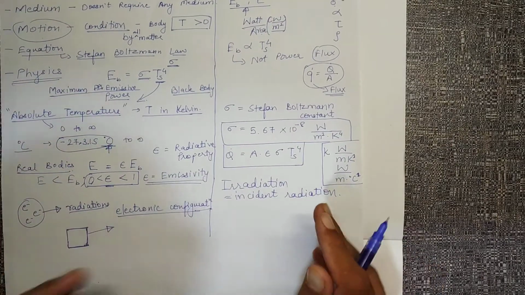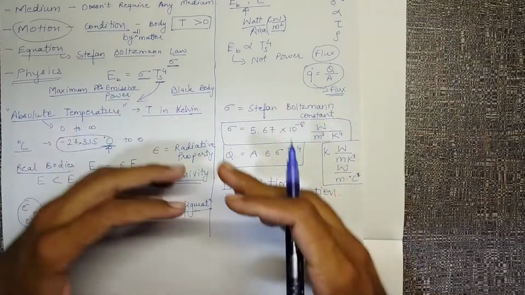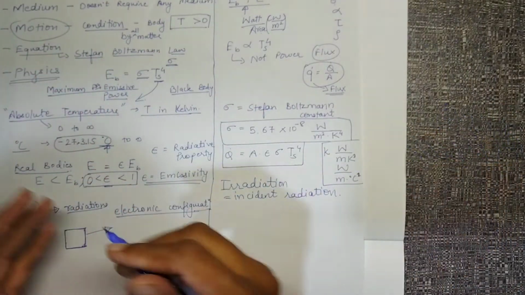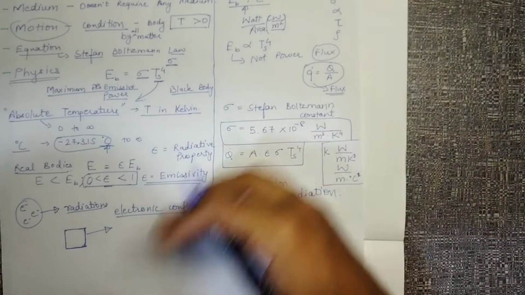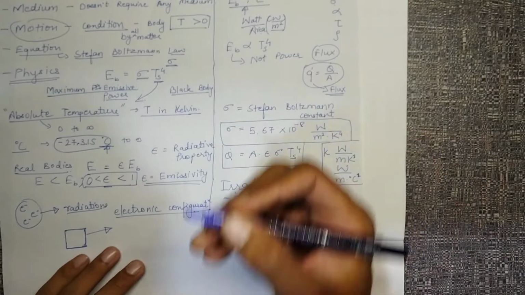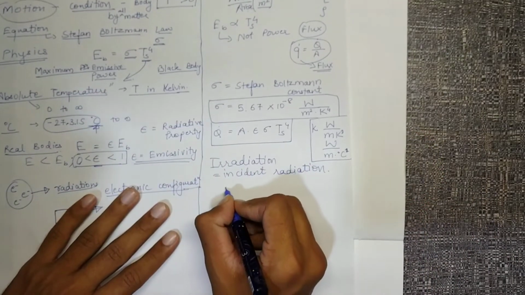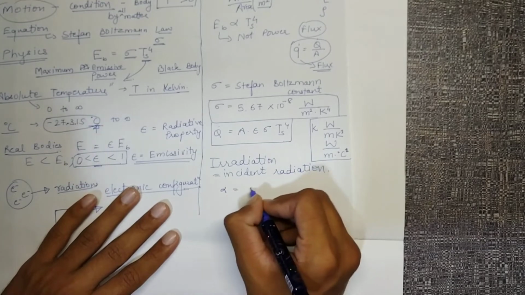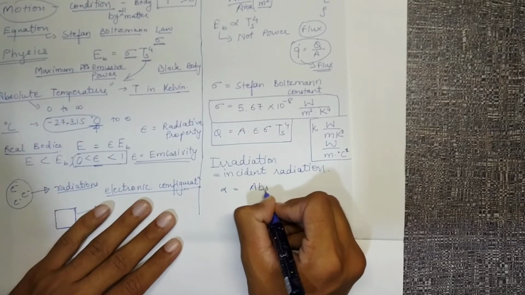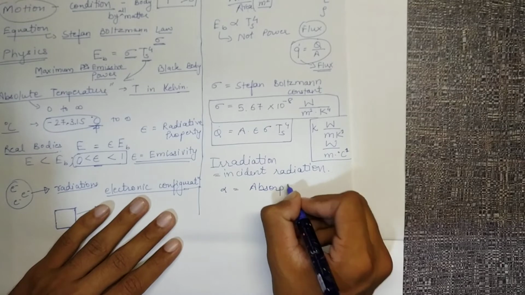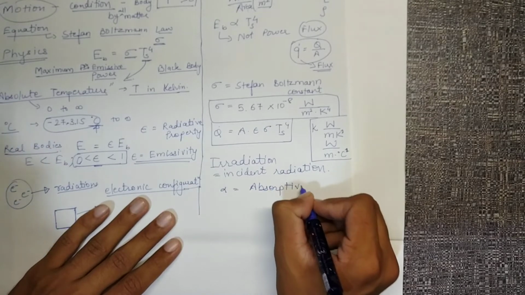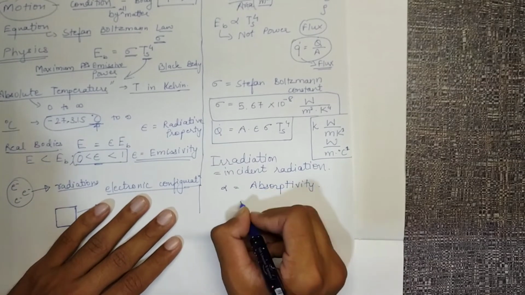Now, incident radiation: if we are receiving some X amount of radiation, it is not certain that we'll absorb all of the radiation that our body is receiving. So there is a factor alpha, which is called absorptivity, given by Kirchhoff's law.